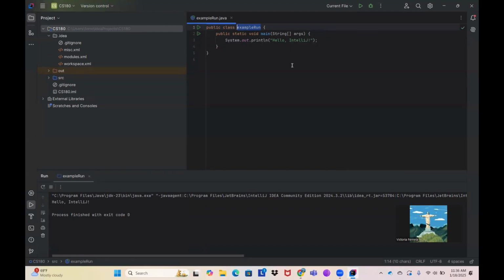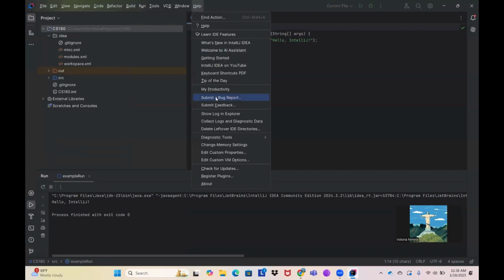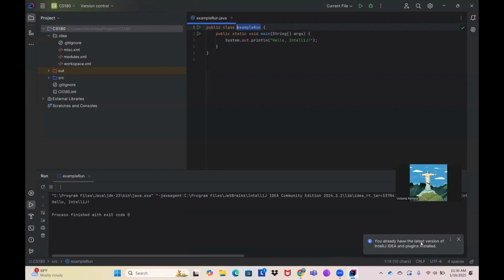After this, the final step is to click these lines, the main menu, go to help, go down, and as you can see here, it says check for updates. We are going to check for any updates. And I think you can see here that it says that we have the latest version. So it should be fine.